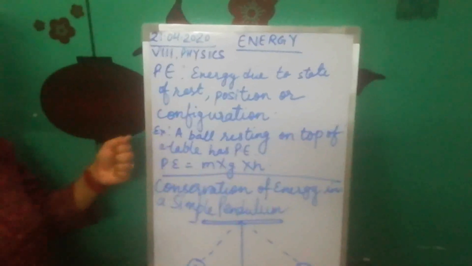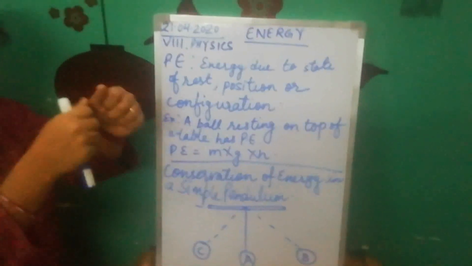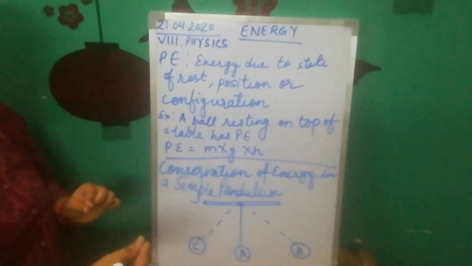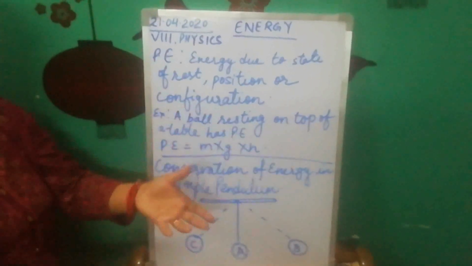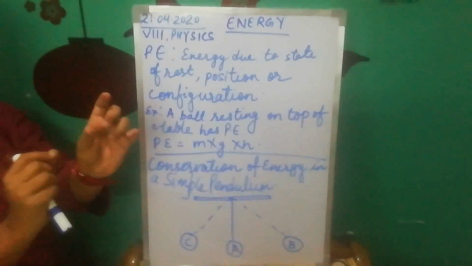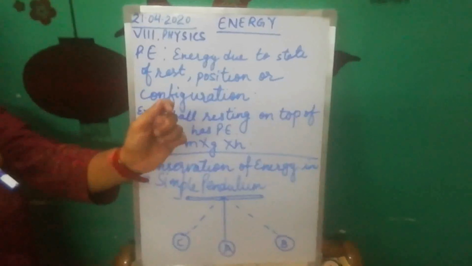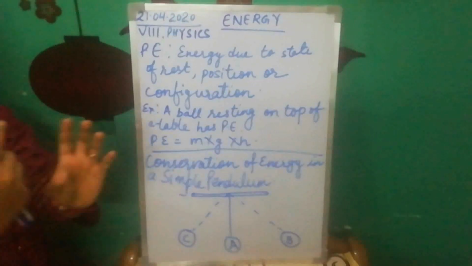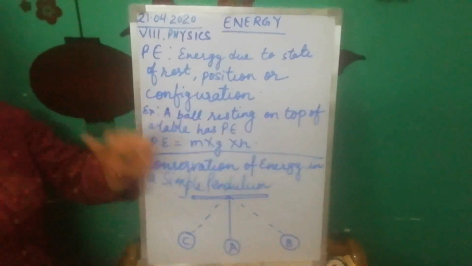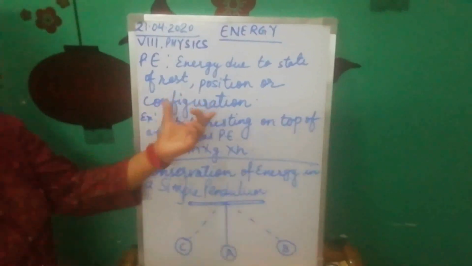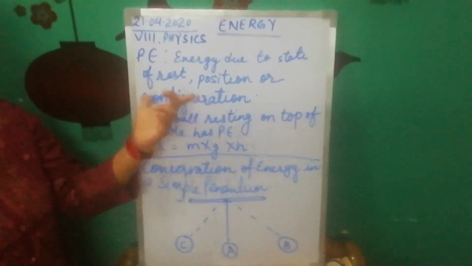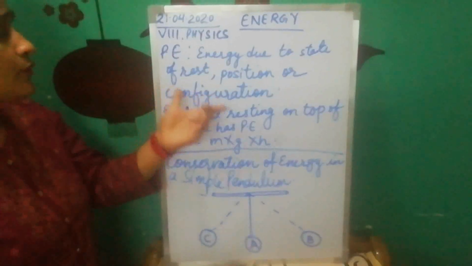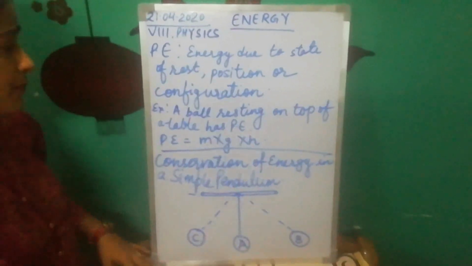For example, when you stretch a bow, an energy gets stored in that arrow. Okay, that is potential energy. Likewise, a catapult. When a stone is fixed to a catapult and you stretch that catapult, what kind of energy does the stretching store? Potential energy in that stone, class. So configuration means changing the shape or the size of the body, and because of that, potential energy is stored in that body.